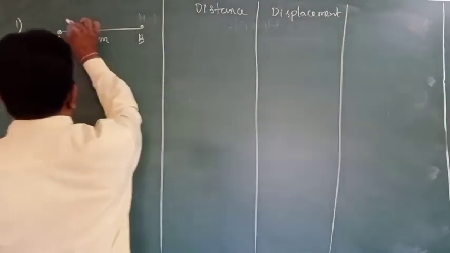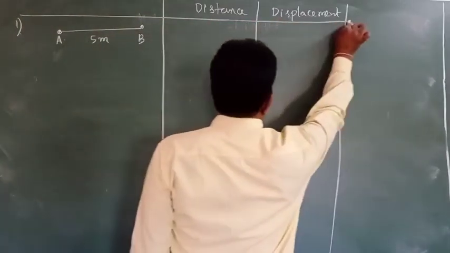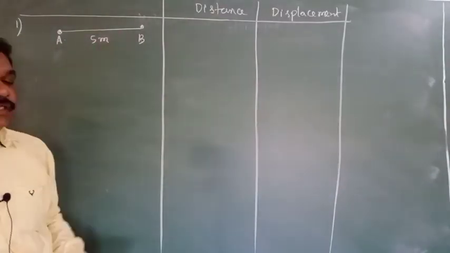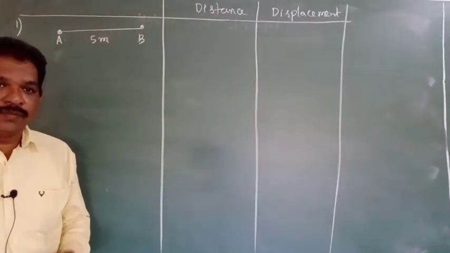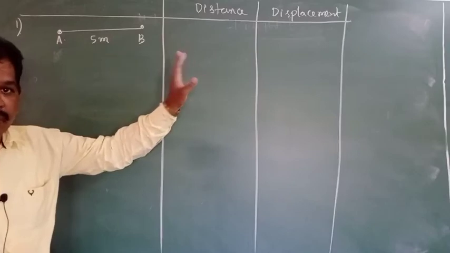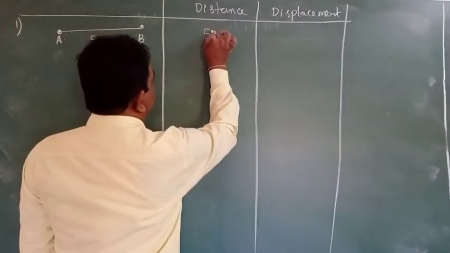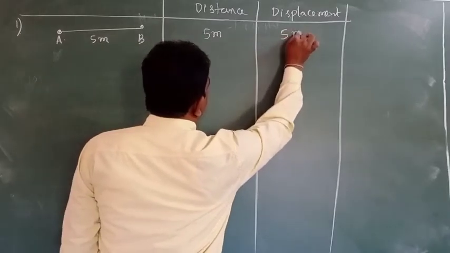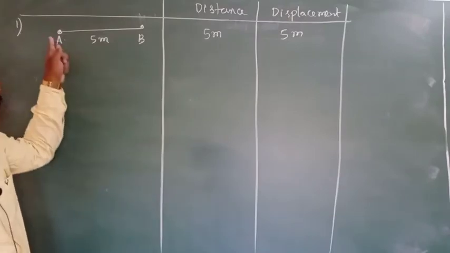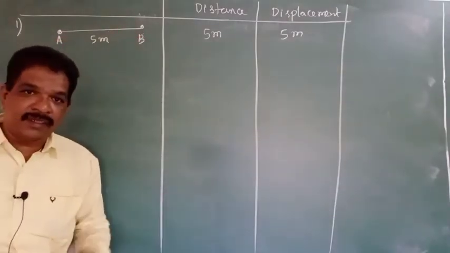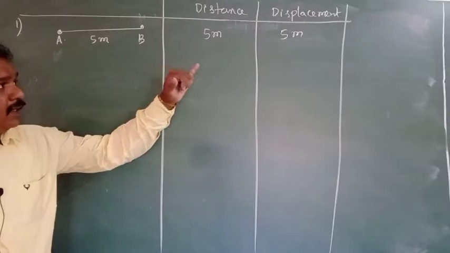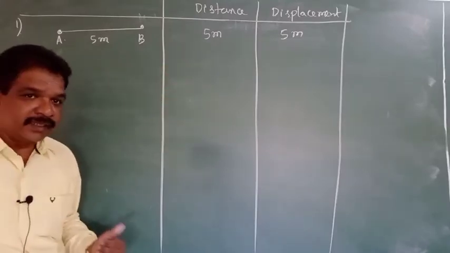The body is moving in a straight line. When a body is moving in a straight line, the distance and displacement values will both be the same. Here distance is 5 meter, displacement is also 5 meter. Understand? The shortest path between any 2 points is a straight line. Already the body is moving in a straight line. Therefore, distance and displacement values will be the same.